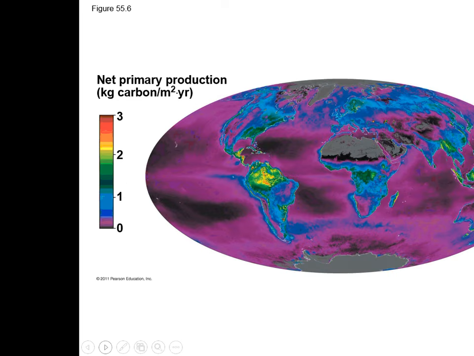This just shows the net primary production across the globe. You'll see that primary production is really good right here. Very, very little production levels here. Not very much in the oceans either, especially in deep oceans. Near the shoreline, it's a little better. Not much going on there. So you'll see that there are some areas here where there's a lot of productivity.